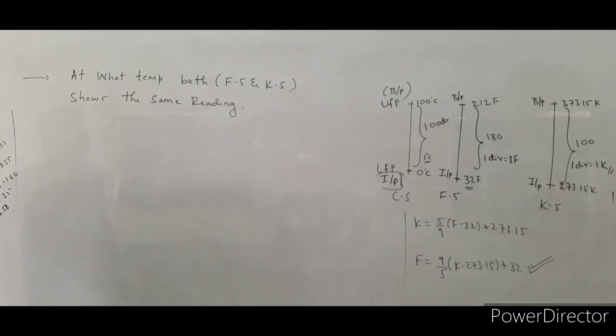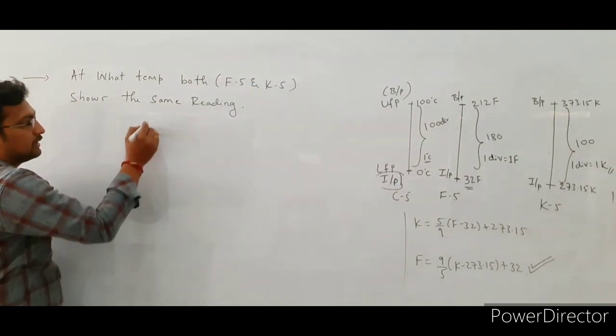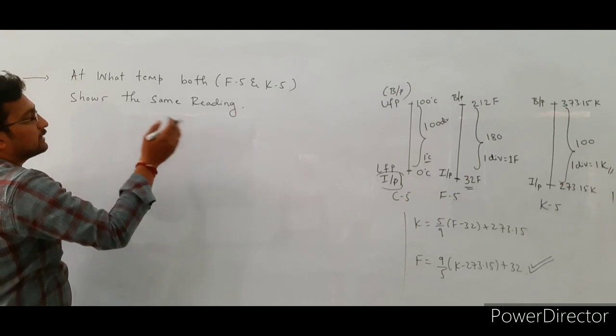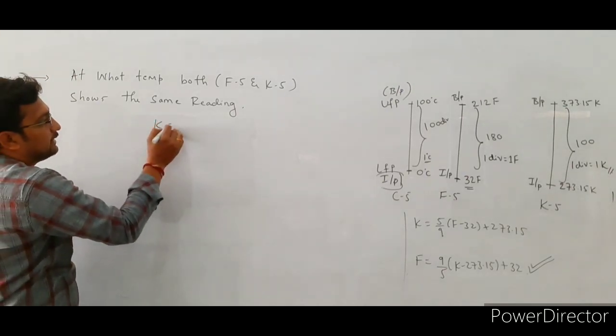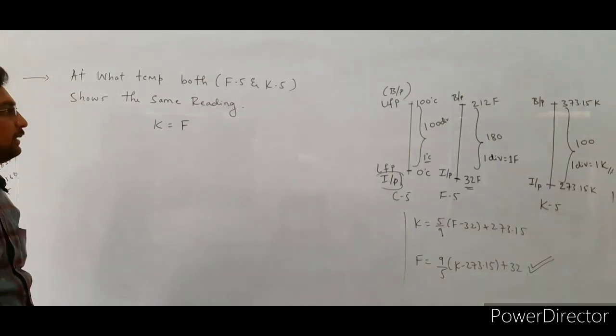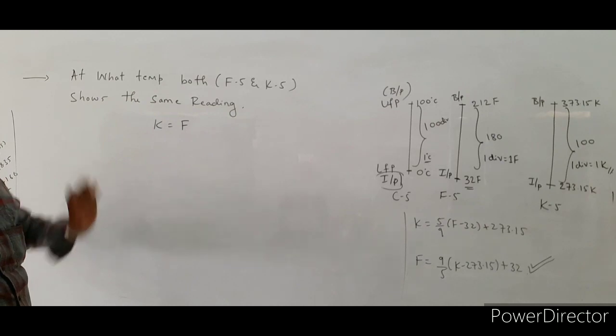At what temperature do both the Fahrenheit scale and the Kelvin scale show the same reading? Here they mention the condition: the Fahrenheit scale and the Kelvin scale. That means the Kelvin scale shows the Fahrenheit scale reading. So K is equal to F, or F is equal to K, both are the same. In this case we are going to substitute the K value with F.